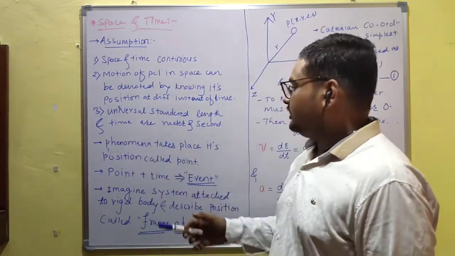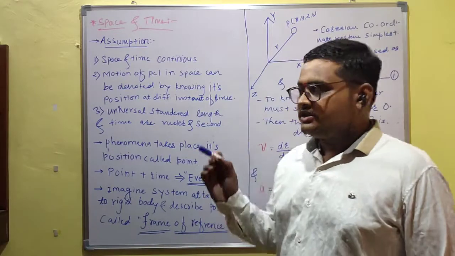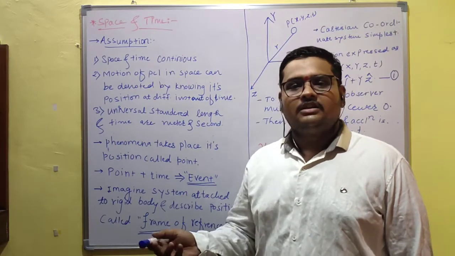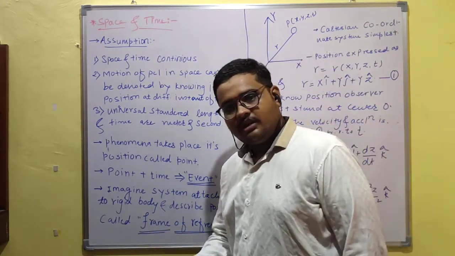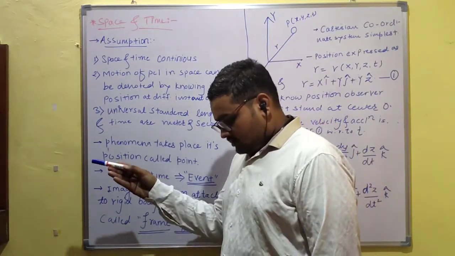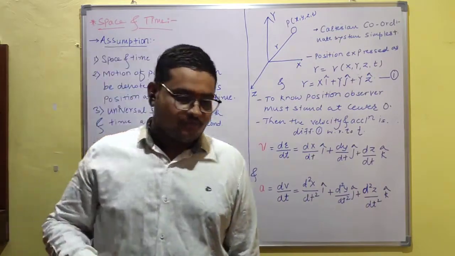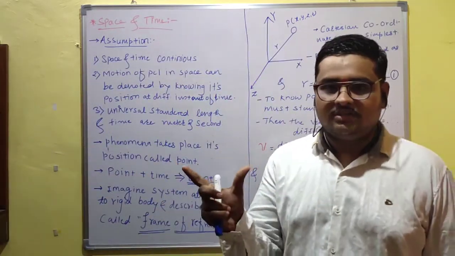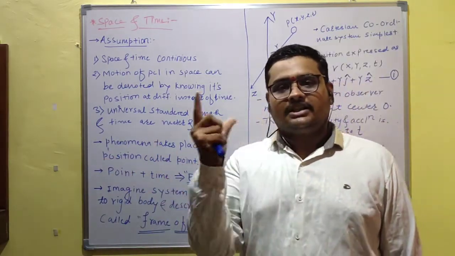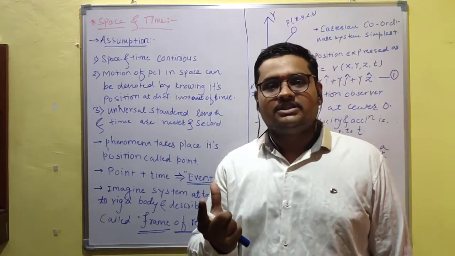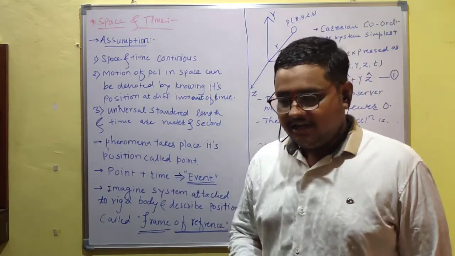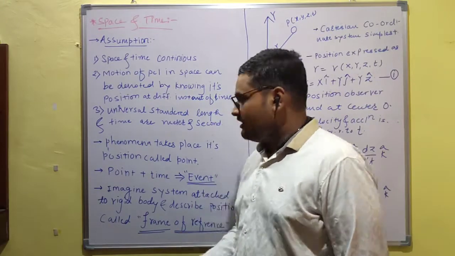This means we can determine the position of a particle in space at different times, at different intervals. And the third assumption: space means nothing but length, area or volume. When I am traveling in a straight direction, we call it length. When a particle is traveling in a 2D system, we consider area. When a particle is traveling in a 3D system, we consider volume. The universal standard of length is the meter, and for time we already know it is the second.